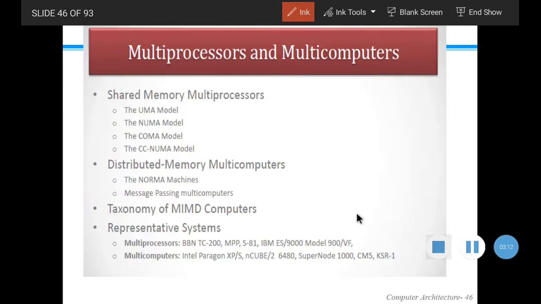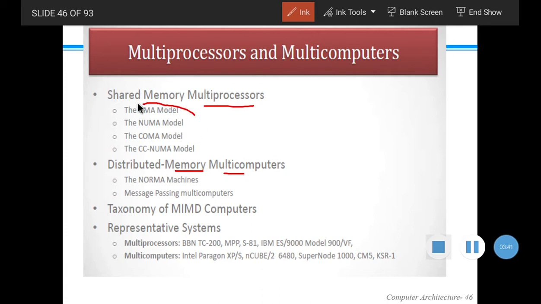The next topic in module 1 is multiprocessors and multi-computers, and here we discuss shared memory multiprocessors and distributed memory multiprocessors. Then we will discuss the taxonomy of MIMD computers, and also some examples regarding those architectures.